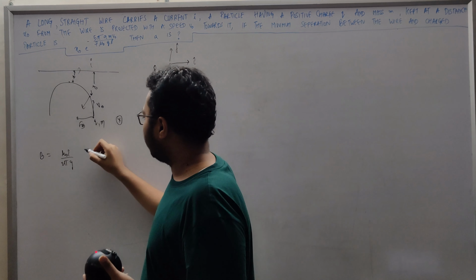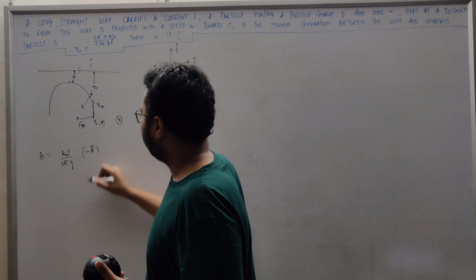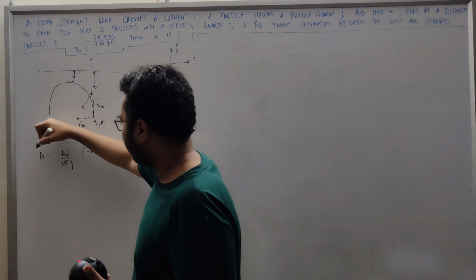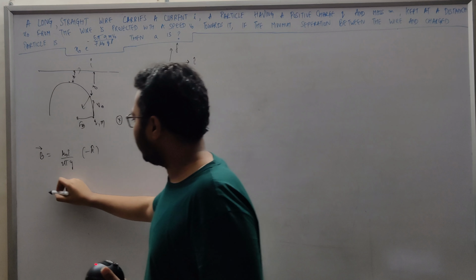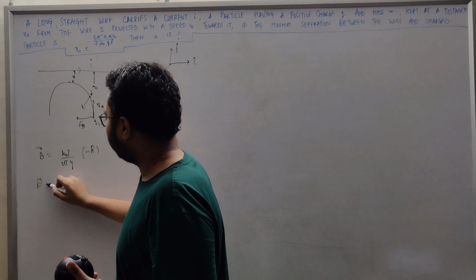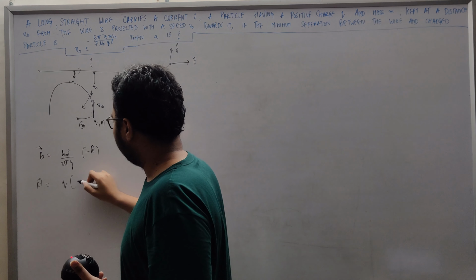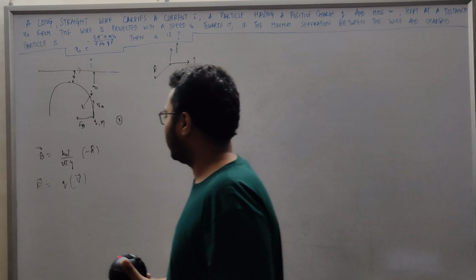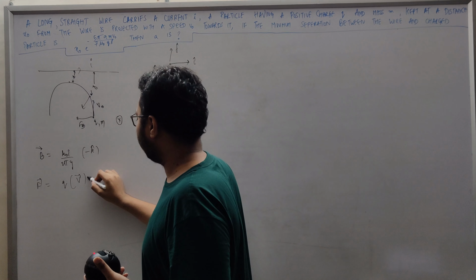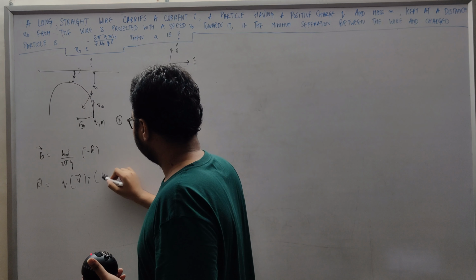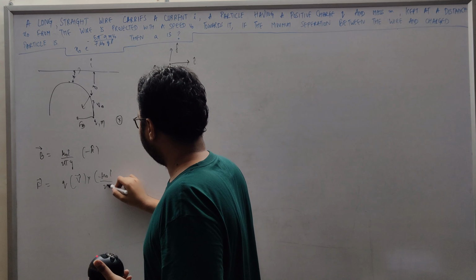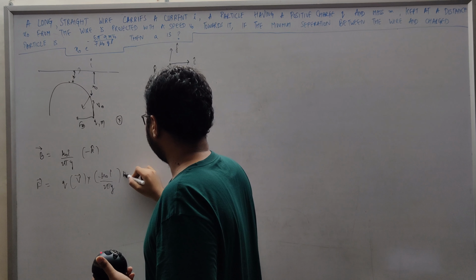So mu naught I upon 2 pi y times minus k cap is the magnetic field vector, and the F vector at any point is q times v cross B. Let's say the velocity vector is v vector at that point, and the magnetic field is minus mu naught I upon 2 pi y k cap.